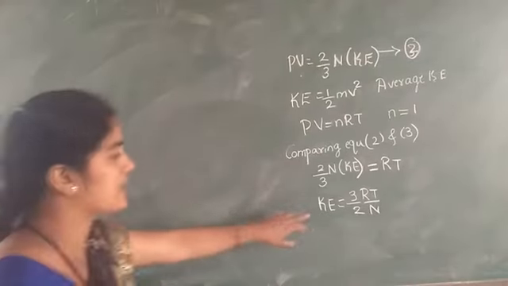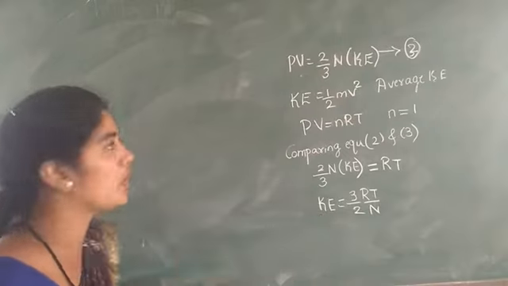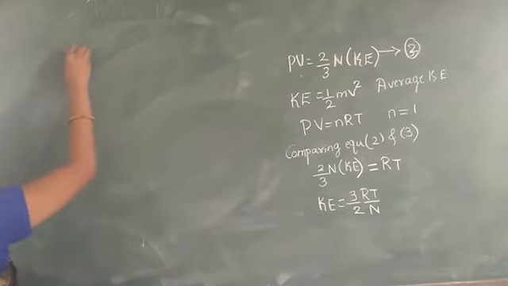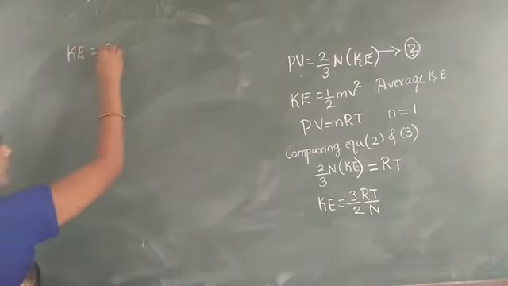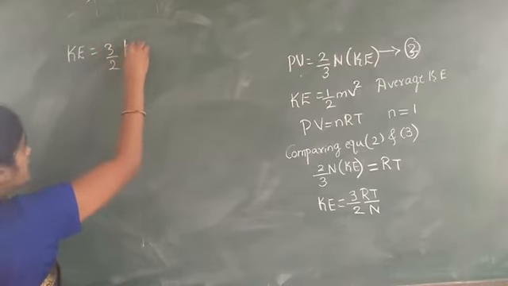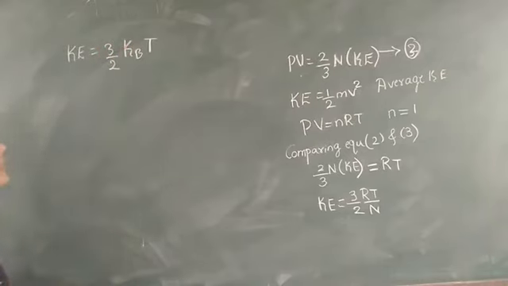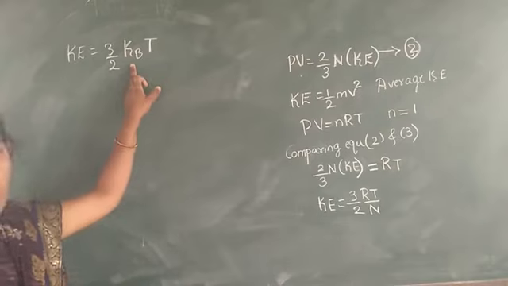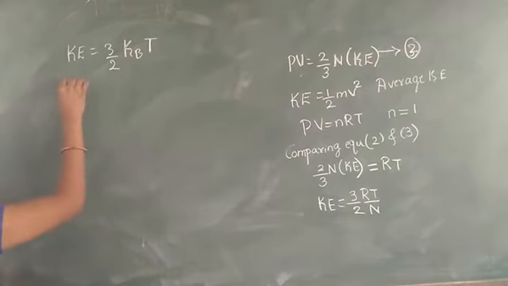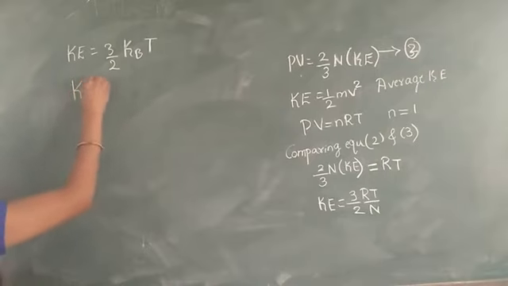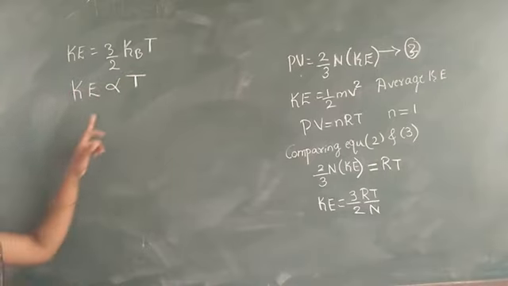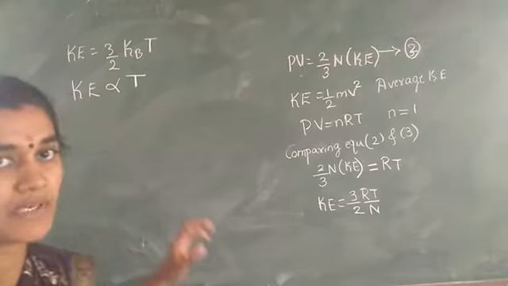Now, the kinetic energy can also be written as kinetic energy is equal to 3 by 2 kT, where k is the Boltzmann constant. Here, kinetic energy is directly proportional to the absolute temperature.